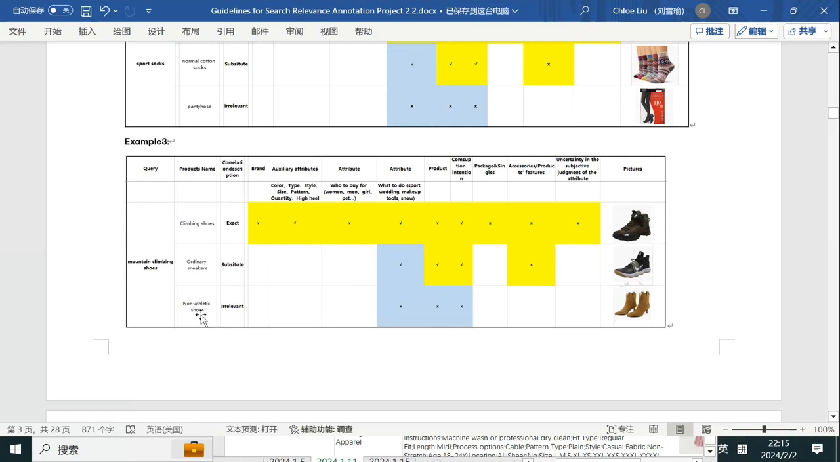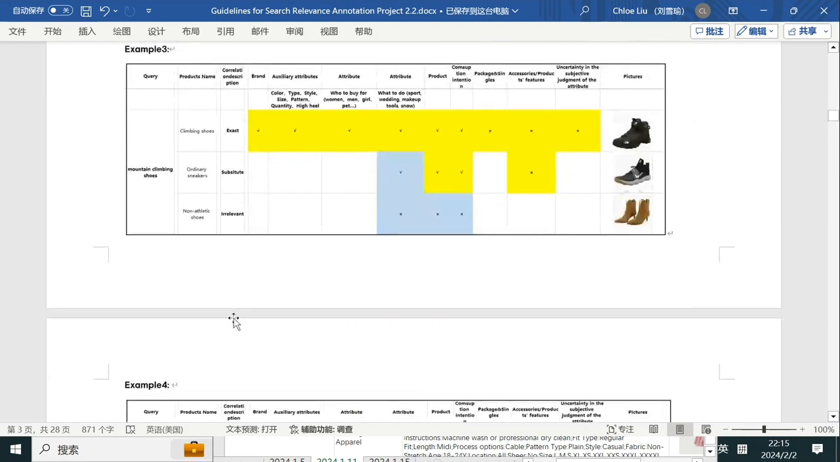And next one, non-athletic shoes like high heels. It cannot be used for sport, right? So the important attribute here cannot be met, and the products here are wrong. They are not climbing shoes, and they cannot meet the consumption intention. So under this circumstance, we mark it as irrelevant.